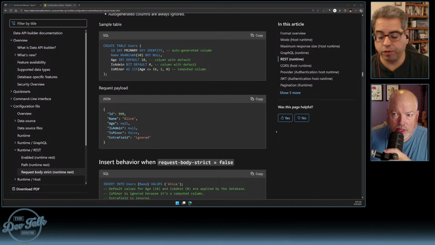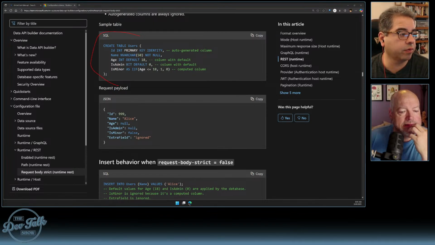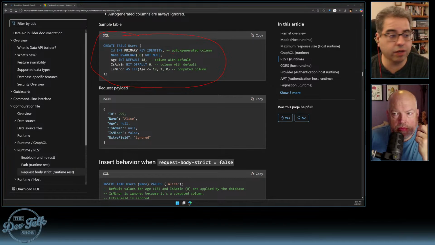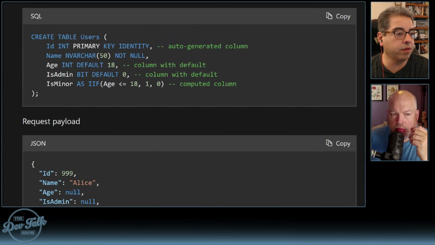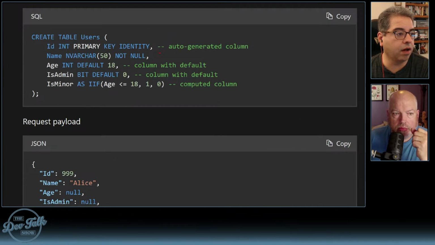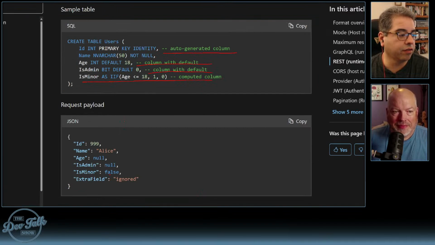They have an example of that request body strict here, and they have a users table that has these fields, and they're trying to give you all these different examples of what's in your table in SQL. Maybe your primary key is an auto-generated column, right? It could be just a simple ID, and then you've got a column that has a default, another column that has a default, and then, oh, here's a computed column.